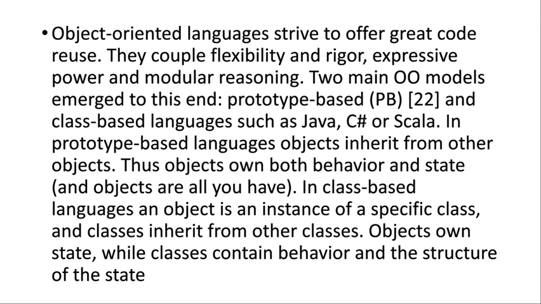Two main object-oriented models emerged for this: prototype-based (PB) and class-based (CB) languages such as Java, C Sharp, and Scala. In prototype-based languages, objects inherit from other objects. Thus, objects own both behavior and state. In class-based languages, an object is an instance of a specific class, and classes inherit from other classes. Objects own state, while classes contain behavior and structure of the state.